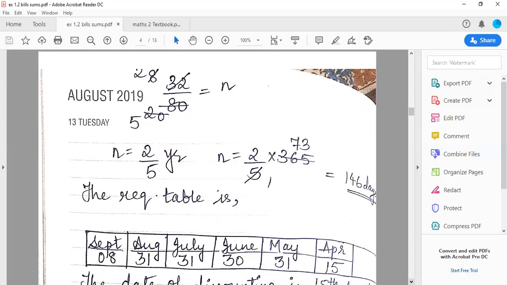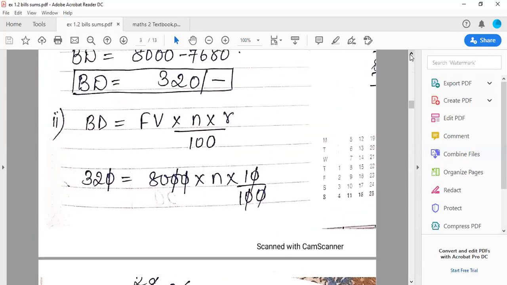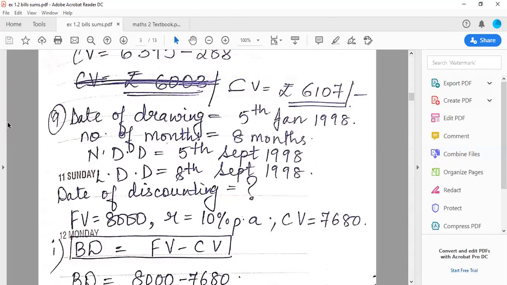Now remember class, I have told you all in the first sum, LDD is your Church Gate station. तो Church Gate station से उल्टा आते हैं. And date of discount is your वसई विरार station. तो वसई विरार से अपन आगे जा सकते हैं. So as you all see, the sum LDD है मेरे पास 8 September. That means I am standing on Church Gate station. So I cannot go more forward by train. I have to come back to Vasai or Virar station.